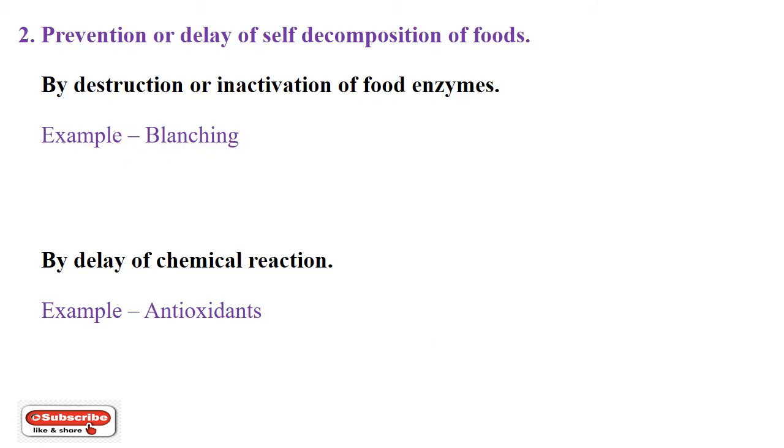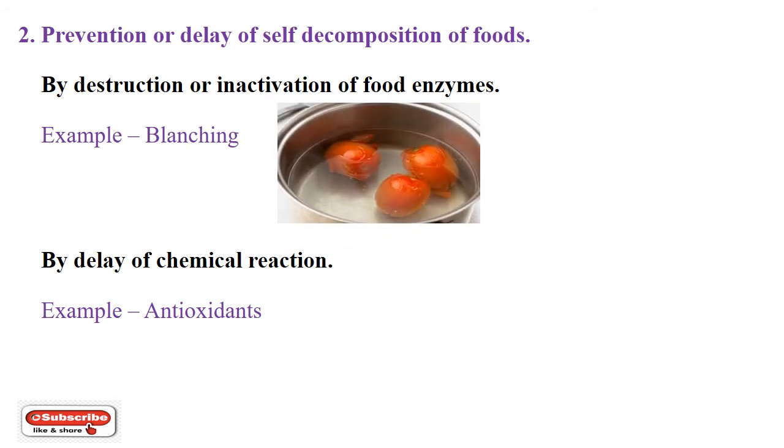Number 2. Prevention or delay of self-decomposition of foods. This can be done by destruction or inactivation of food enzymes which are naturally present in the food. For example, blanching. Blanching helps in inactivating the enzyme present in the fruit or the vegetable. This is the process where you transfer the vegetable into boiling water and immediately take it off and put it in cold water so that you just inactivate the food enzyme.